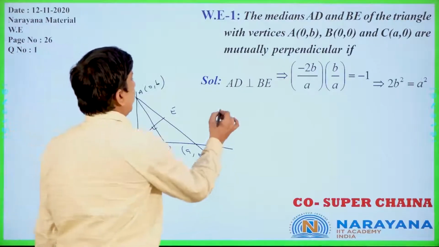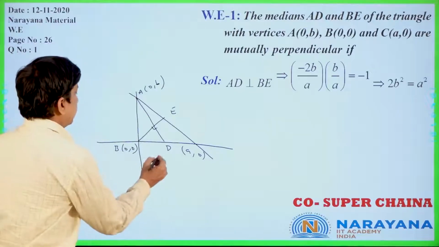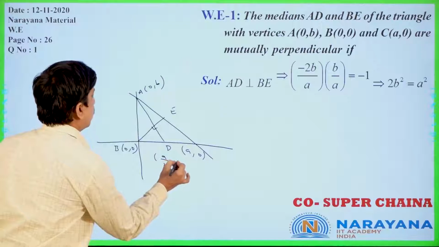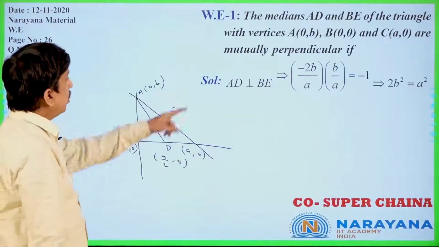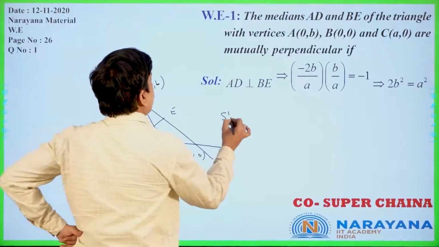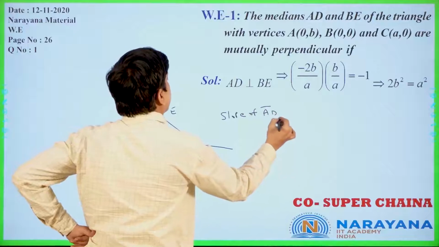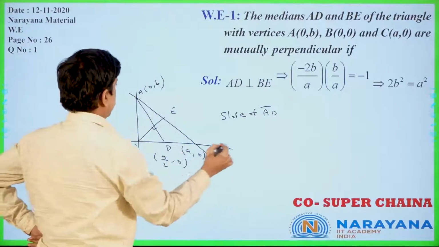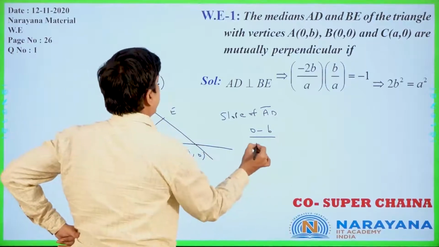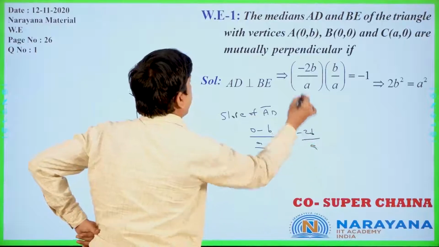Then the slope of AD, you see. D point is (a/2, 0). Now the slope of AD you can easily get: 0 minus b by a/2 minus 0, that is minus 2b by a.